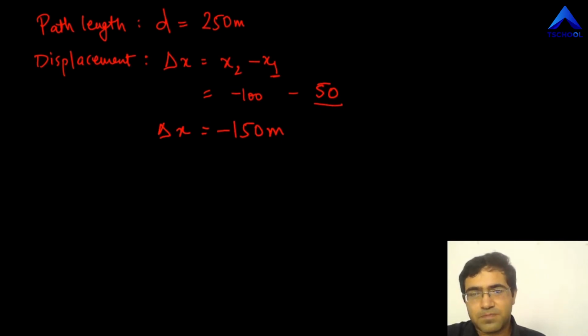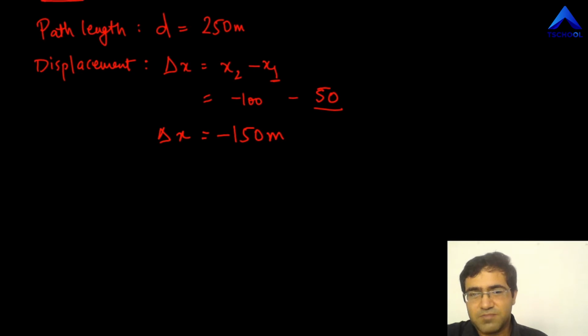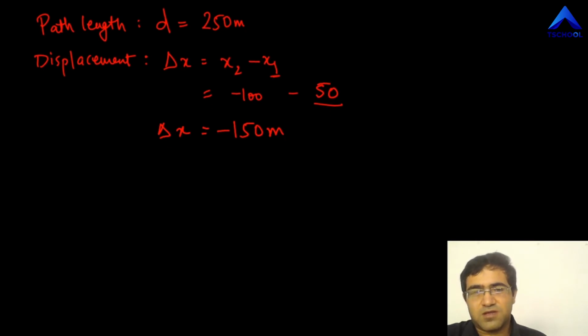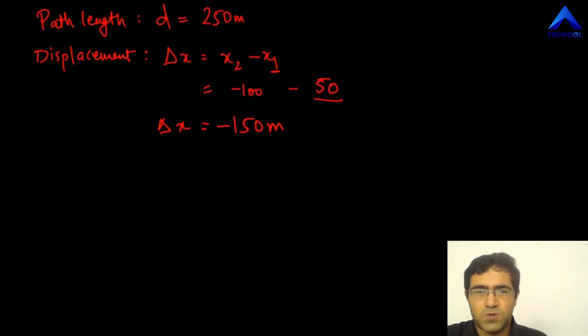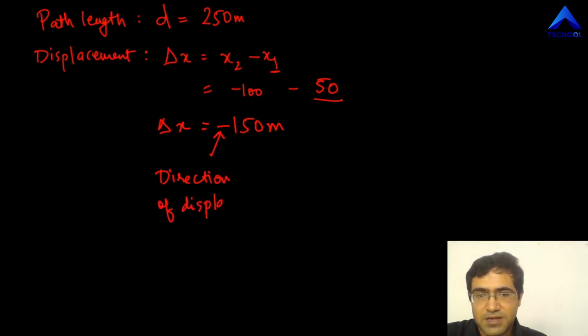No. The minus sign is not wrong. It has a very important use. This minus sign is actually indicating the direction of displacement.